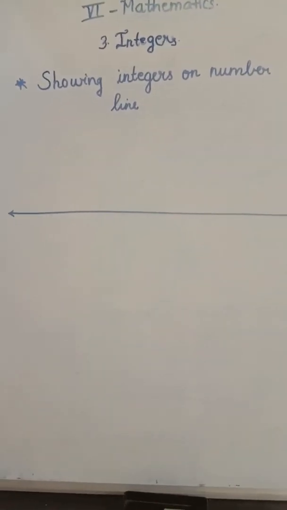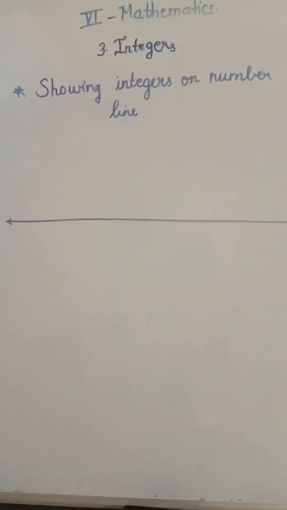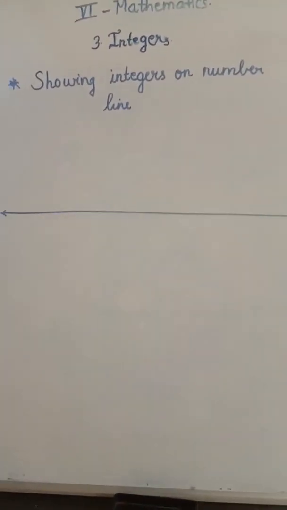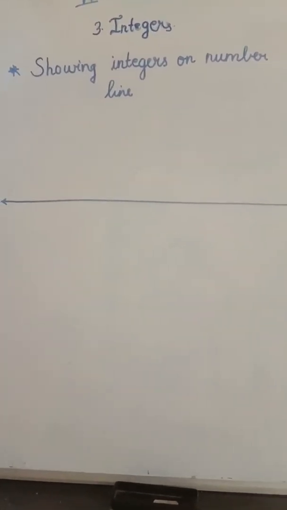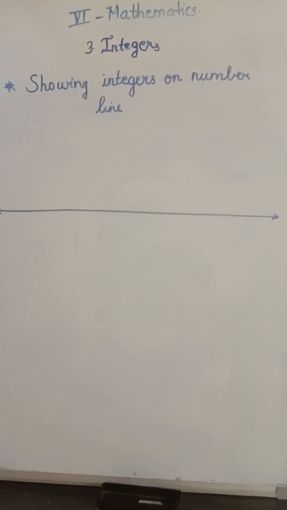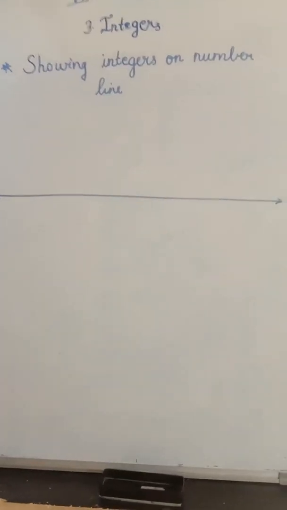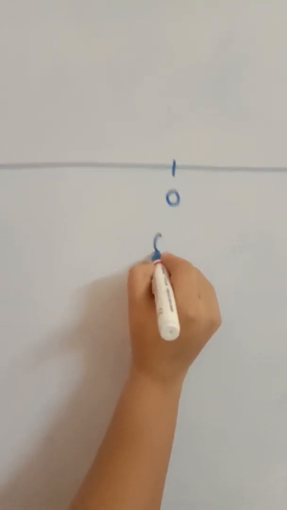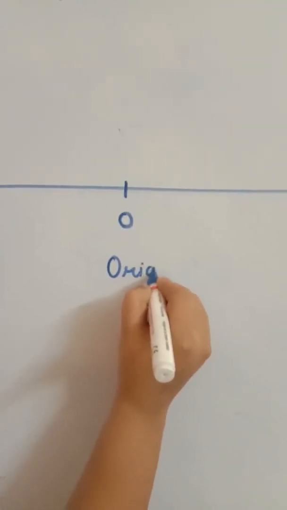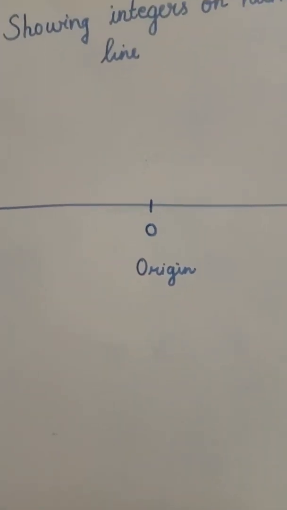So now we have learned the examples of integers. Now we'll learn how to show integers on a number line. So first we have drawn one number line on the board. Now the first thing, that is 0, you have to show at its center. 0 is called the origin. Now the positive numbers, which side will you show?